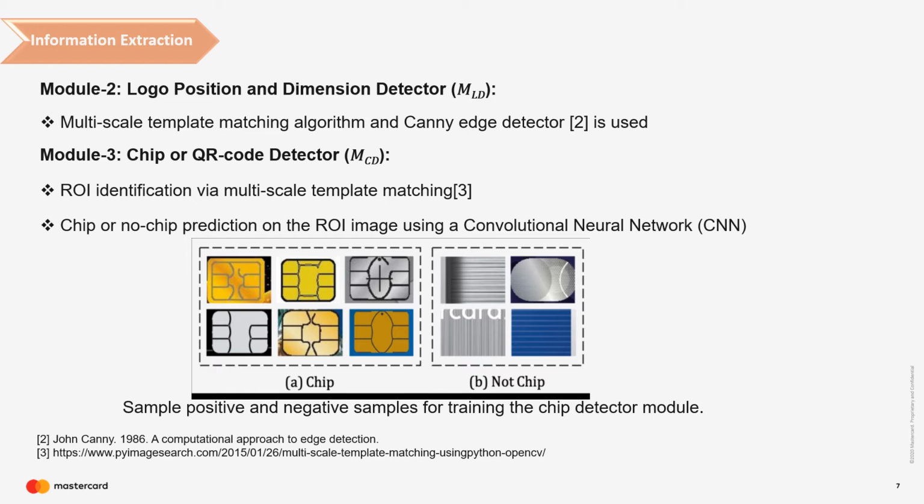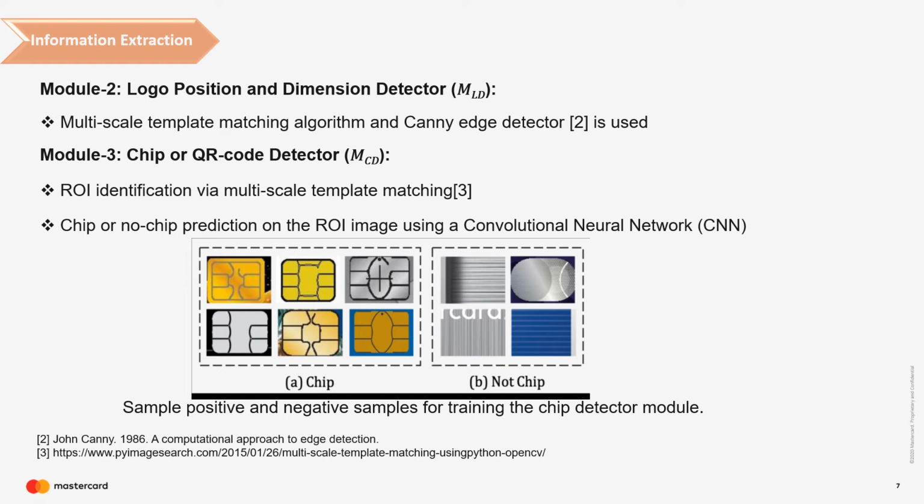In case no logo is detected, a vector of all 0 is returned. The third module is the chip or QR detector module, which has two steps. The first is detection of the ROI by a multi-scale template matching. The second is chip or non-chip prediction on the detected ROI image using a CNN.